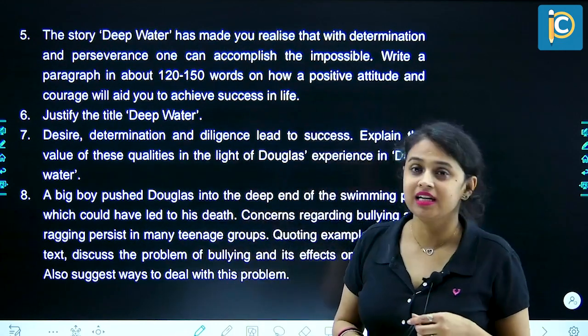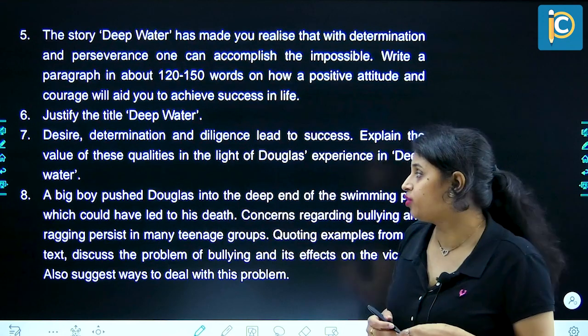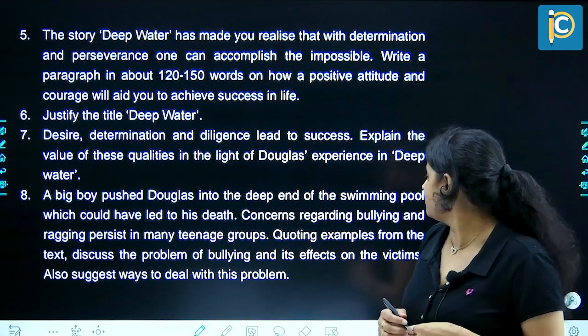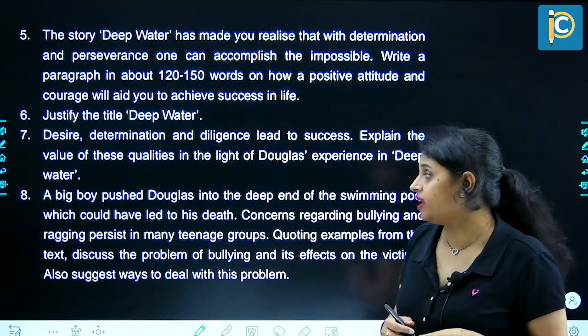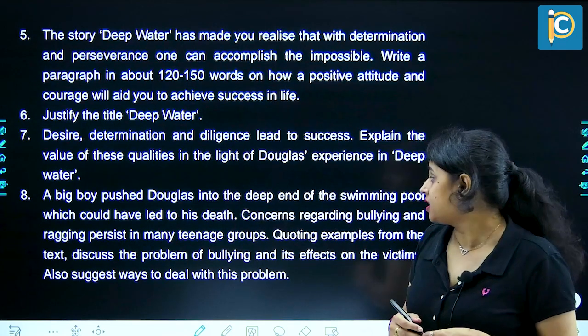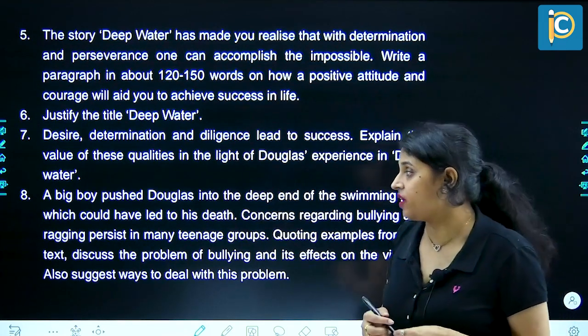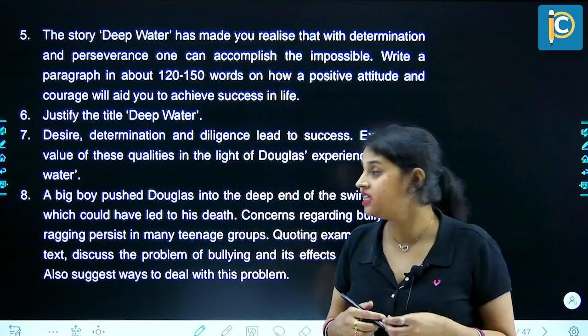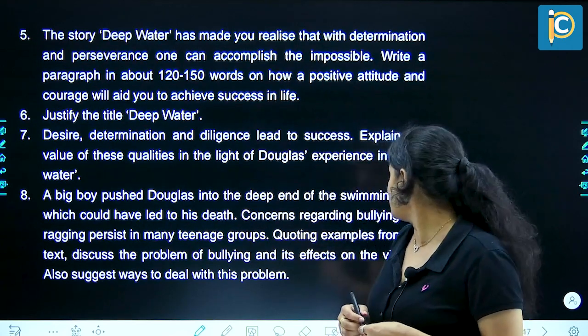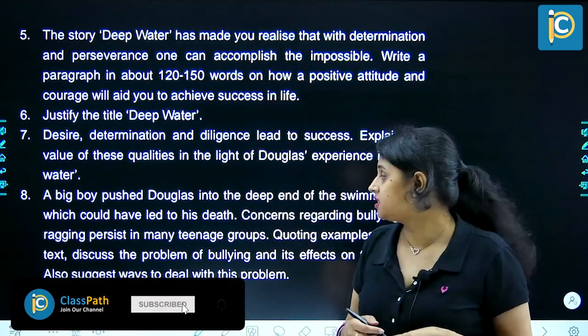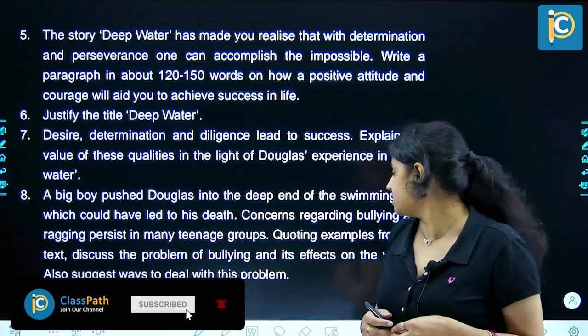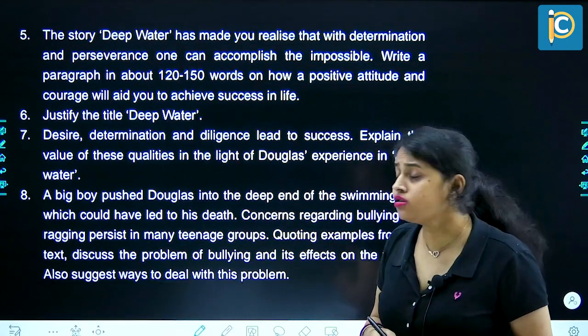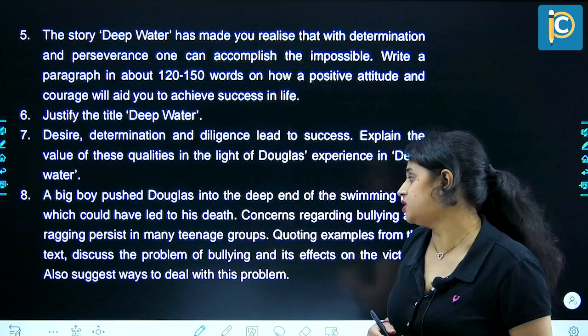Question number 8. A big boy pushed Douglas into the deep end of the swimming pool, which could have led to his death. Concerns regarding bullying and ragging persist in many teenage groups. Quoting examples from the text, discuss the problem of bullying and its effect on the victims. Also suggest ways to deal with this problem.